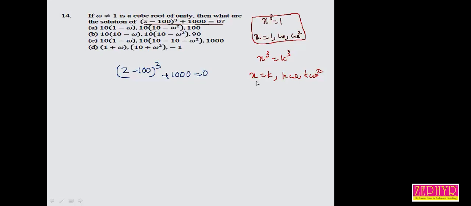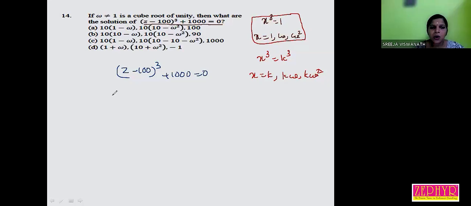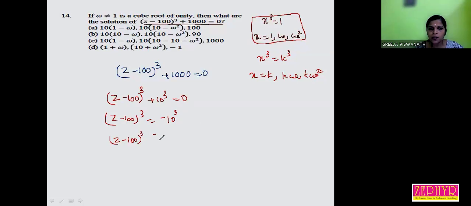Yes, ma'am. Here we have to solve (z minus 100) the whole cube plus 1000 equal to 0. 1000 can be written as 10 cube, right? So (z minus 100) the whole cube is equal to minus 10 cube. That is, (z minus 100) the whole cube is equal to (minus 10) the whole cube. Is it right?